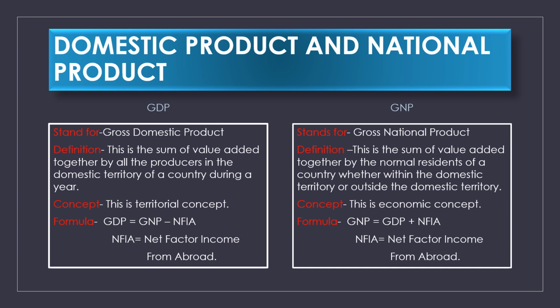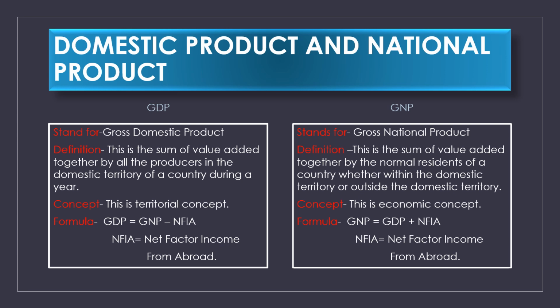This is the sum of value added together by the normal residents of a country, whether within the domestic territory or outside the domestic territory. Here the key point is normal resident if we consider GNP. And if we consider the GDP, the key point is domestic territory.